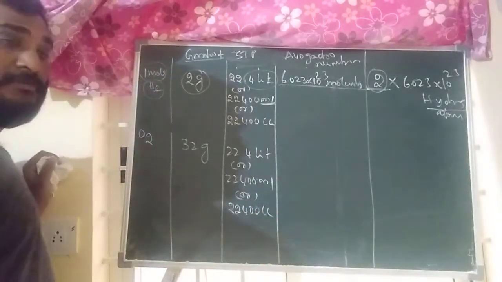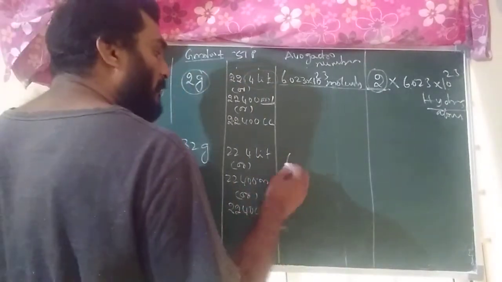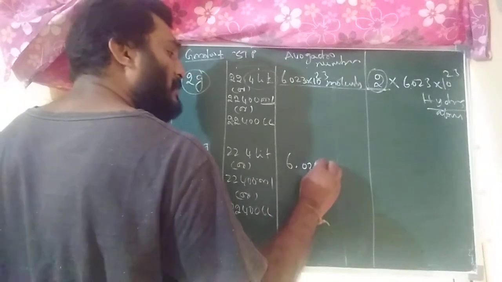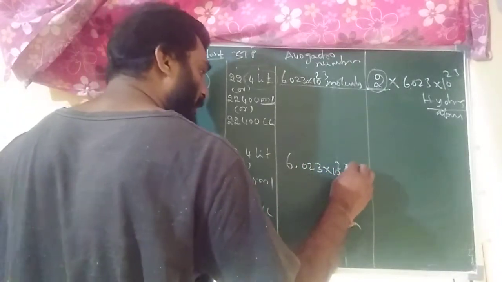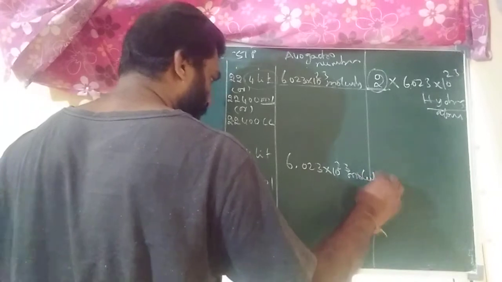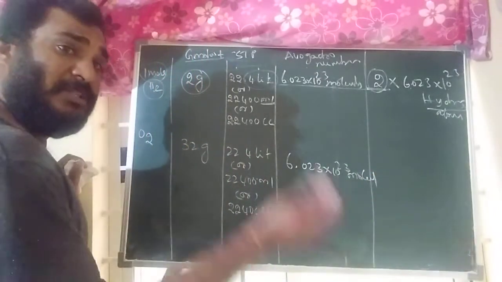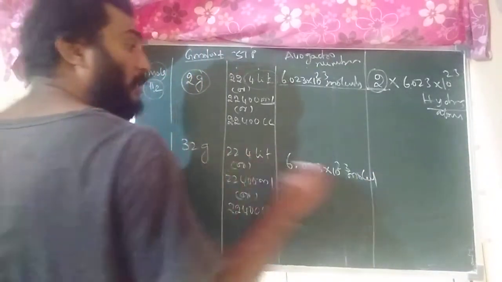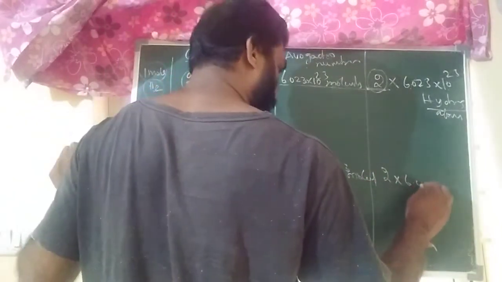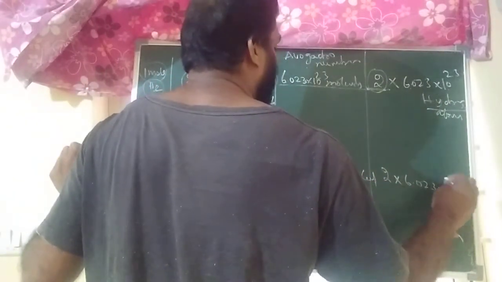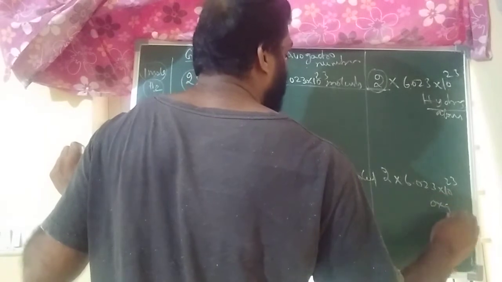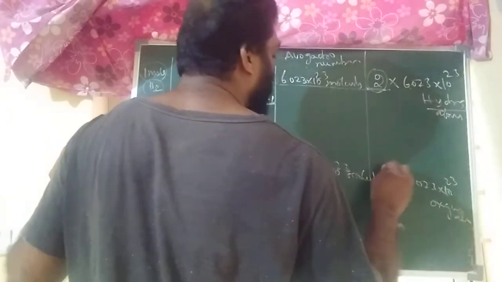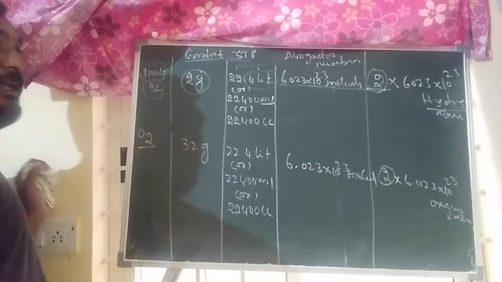In terms of Avogadro number, 1 mole of oxygen molecule contains 6.023 × 10^23 molecules. In terms of atoms, it contains 2 × 6.023 × 10^23 oxygen atoms.